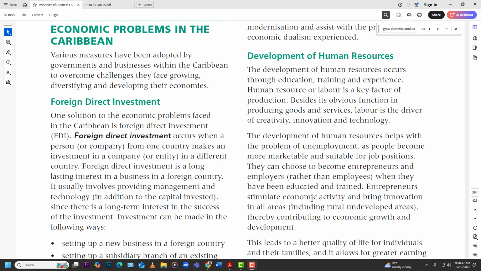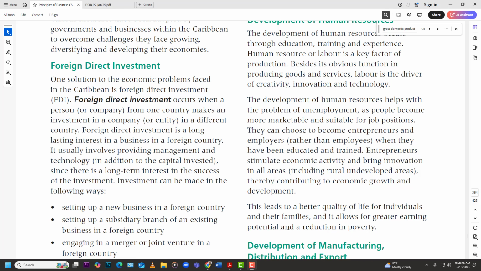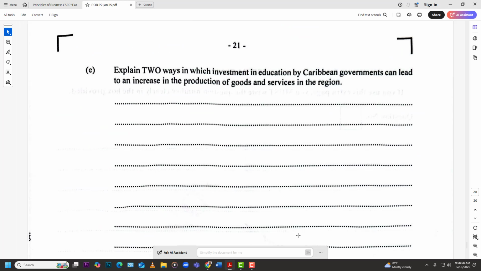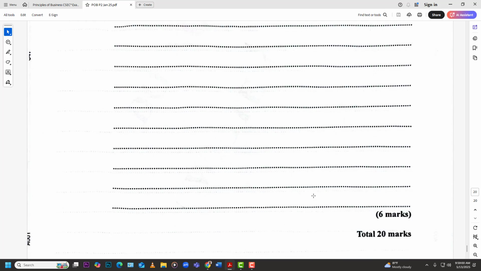So let's just carry it on. They can choose to become entrepreneurs. Entrepreneurs stimulate economic activity and bring innovation in all areas. Right? So you can see that education and human resource development can all add to a more productive, innovative, and efficient workforce. All right, so that's it for this question, this paper, 2025.